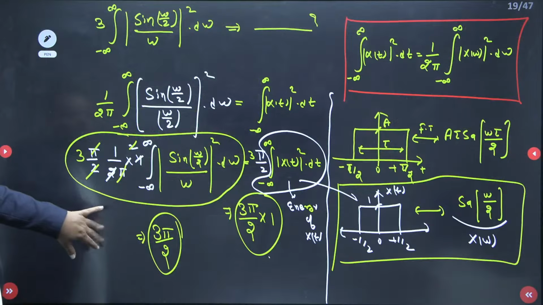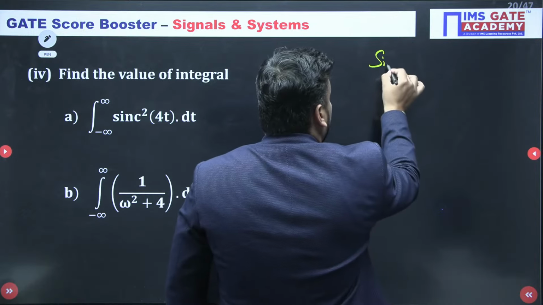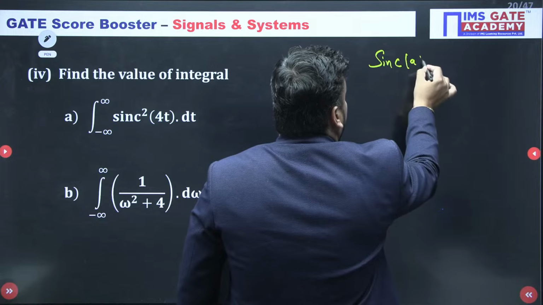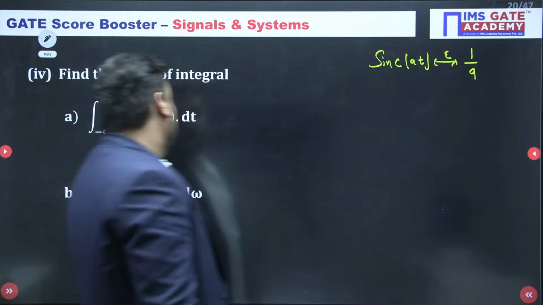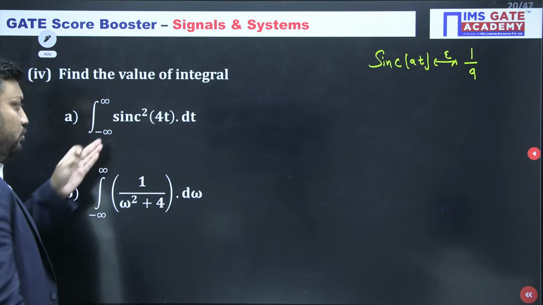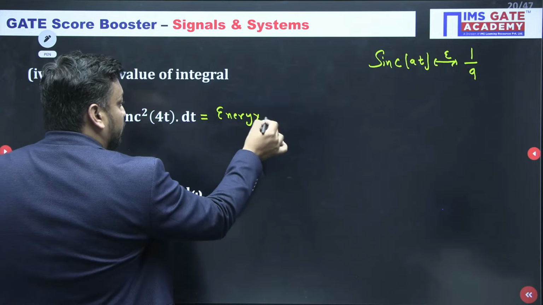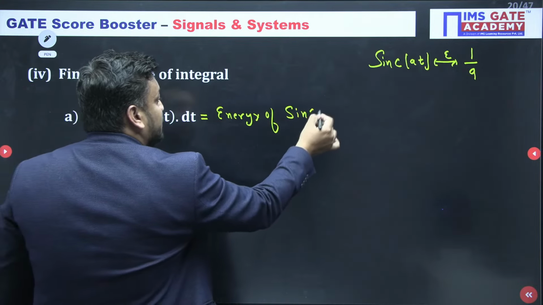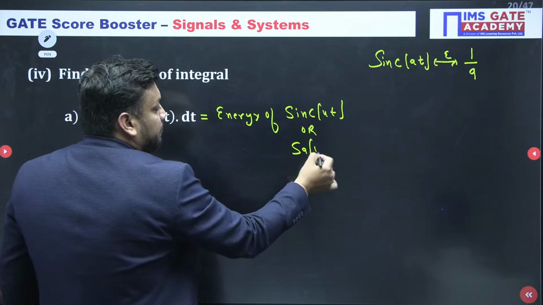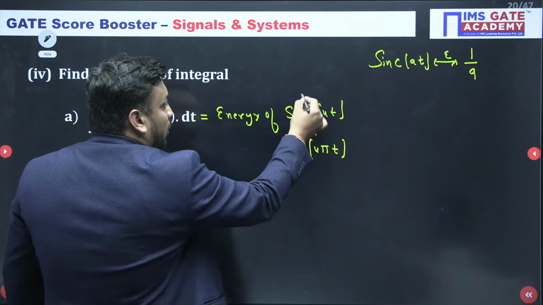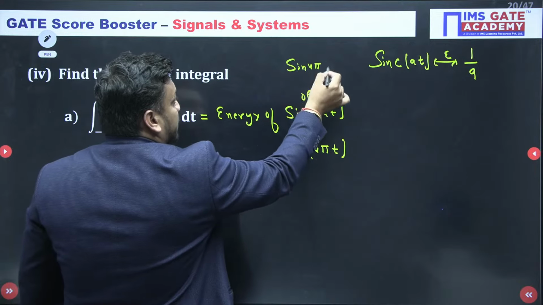Yeah, question completed. How many of you remember this important note that sinc of AT always has energy 1/A? So for sinc square 4T, the value is equal to the energy of sinc of 4T, or sampling of 4πT, or the energy of sin(4πT) upon 4πT.